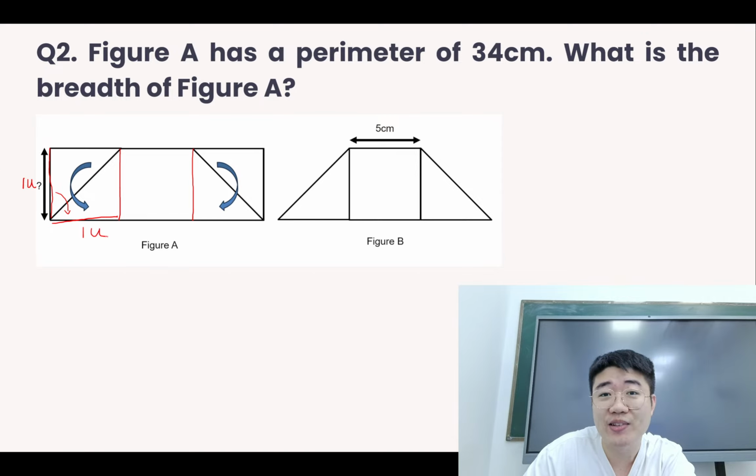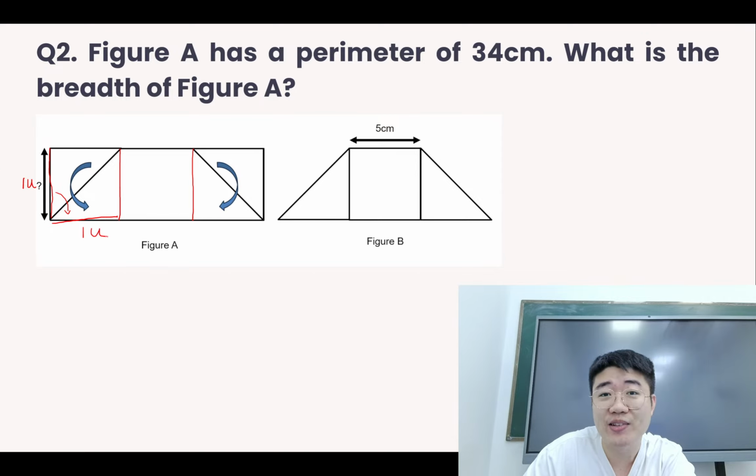On the opposite side, we are doing the same thing. When we fold the triangle, this part is 1u. After you fold it, it's also 1u. Then you look at the opposite side of this figure, they must be the same. So this is 1u, and before you fold it, it's also 1u. Then we know that the part between them is 5 cm.